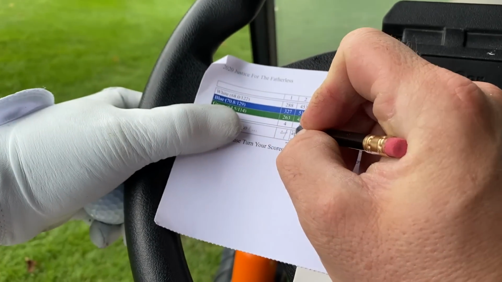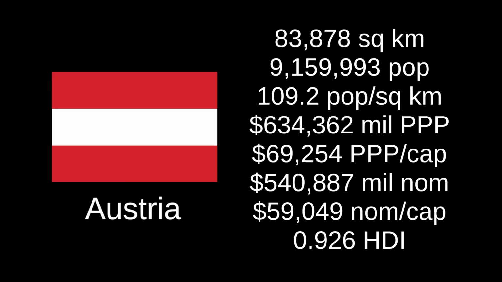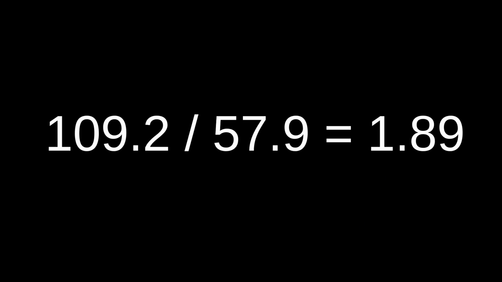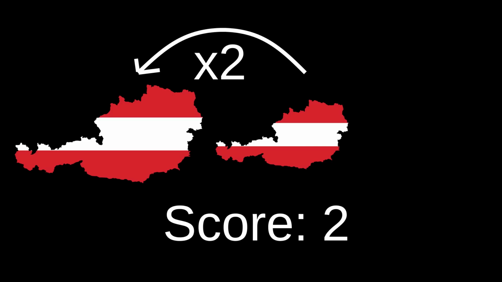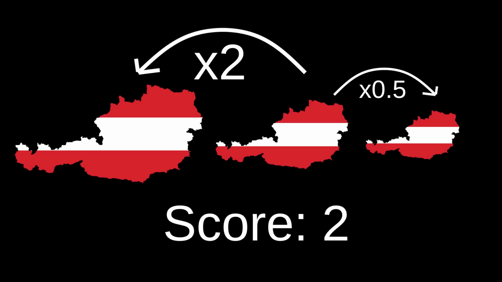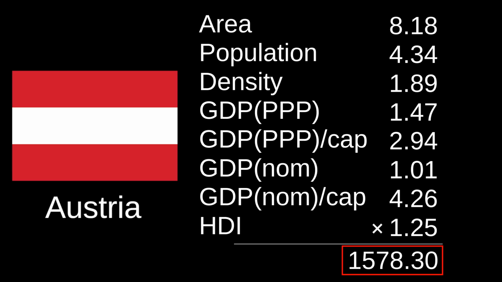Okay, now it's time to score the countries. Since we're using the mean, which involves actual numerical values for the relevant statistics, it would make sense to compare these numerical values rather than just the ranked position on the list like we did for the medians. One good score for each statistic that helpfully avoids problems with unit conversions would be the ratio of a country's specific value to the average value, taking the reciprocal if the ratio is less than 1. So a country with twice as much area as average and a country with half as much area as average would both get a score of 2 for area. Like for the median, we then just total up the scores. Since the scores are ratios, we'll be multiplying them instead of adding them, but the winners are the same either way.